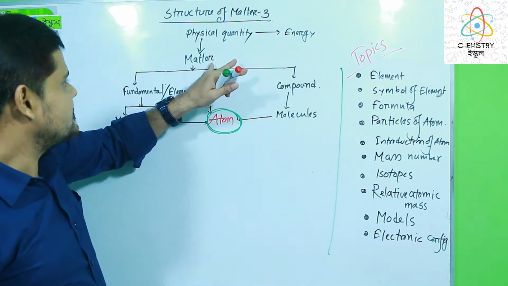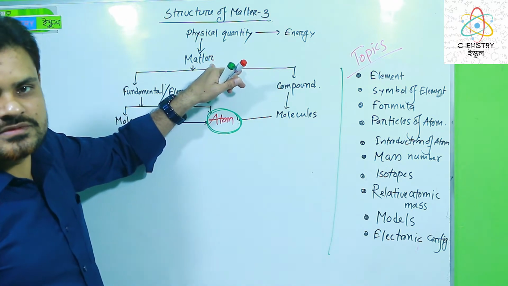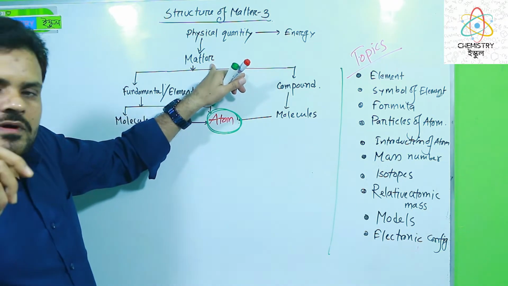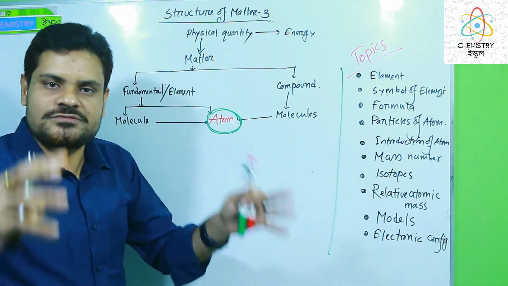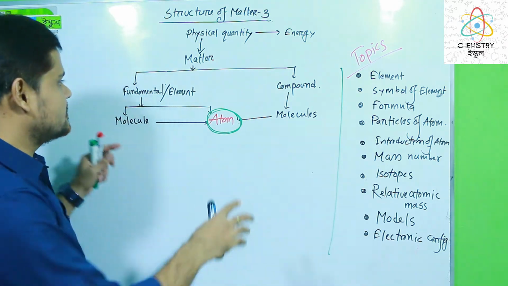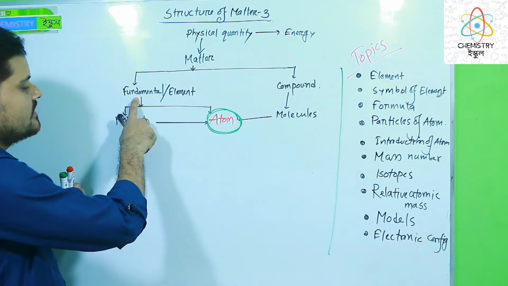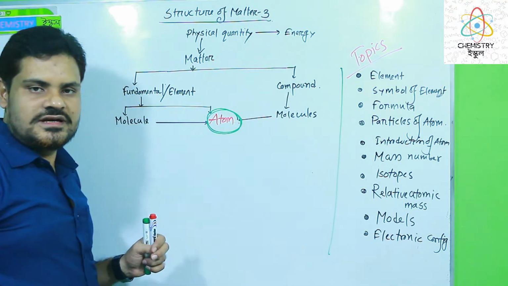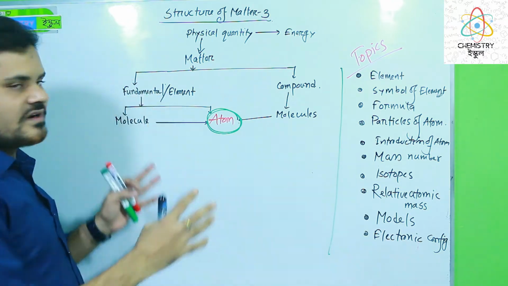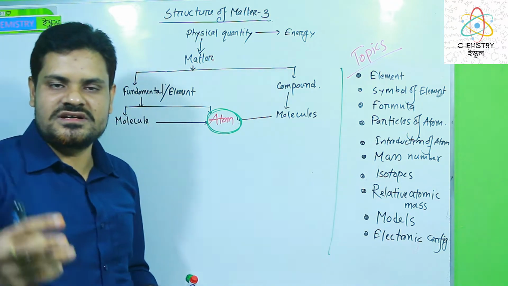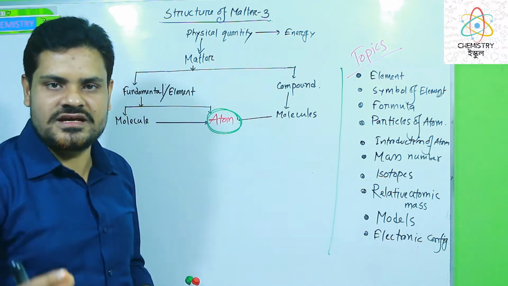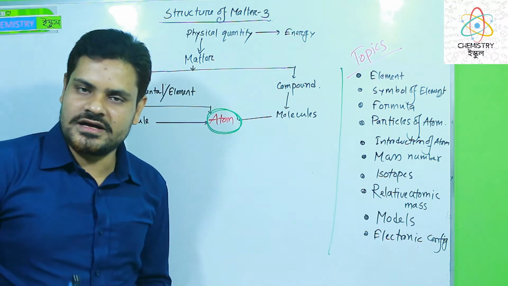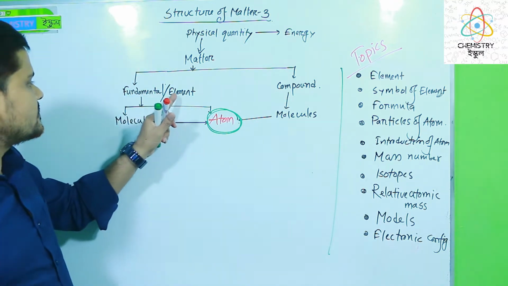Here this is the discussion topic for chemistry: matter. You also know the types of matter on the earth. There are two types of matter: fundamental, I mean the element, and the compound matters. Here we can easily define fundamental matters. If we divide the matter, we get the same atoms. This is the fundamental matter, or element.